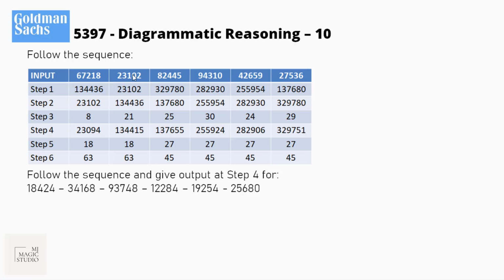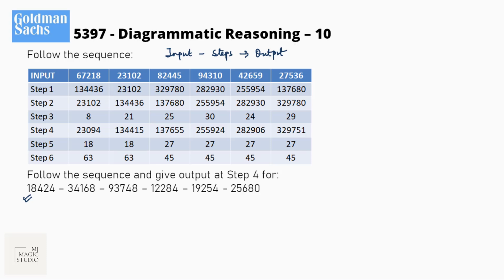So the next one is beautiful input-output sequence. Input, few steps are given. We need to follow that and then we'll get output. They have given the instruction: follow the sequence and give output at step 4 for the next 1, 2, 3, 4, 5, 6 numbers. Let's first read this and just try to analyze what is happening in each step.